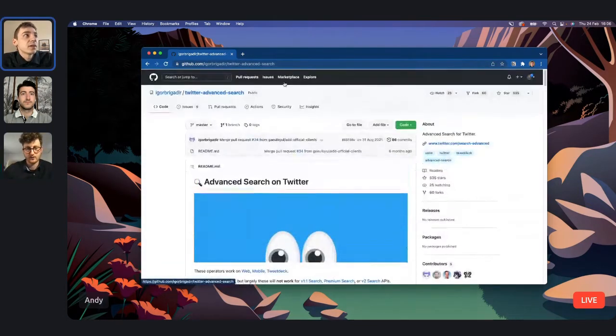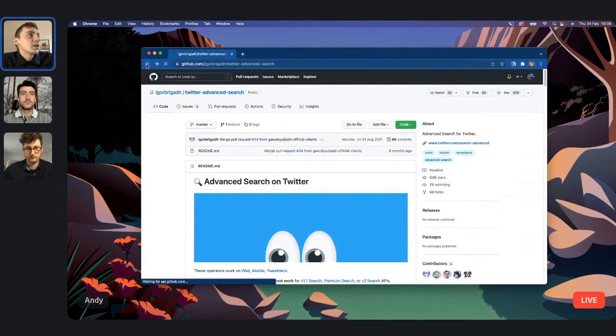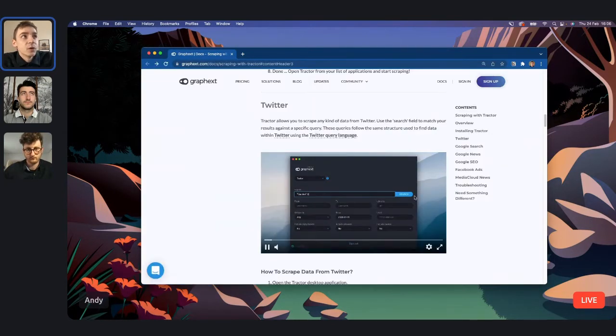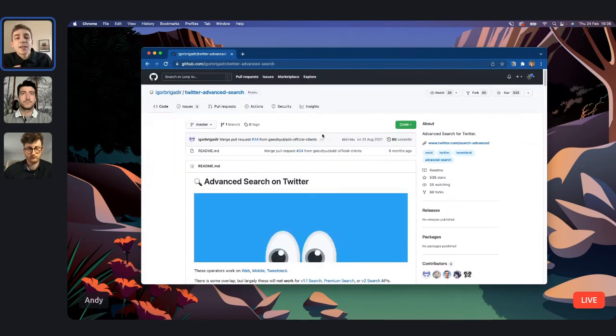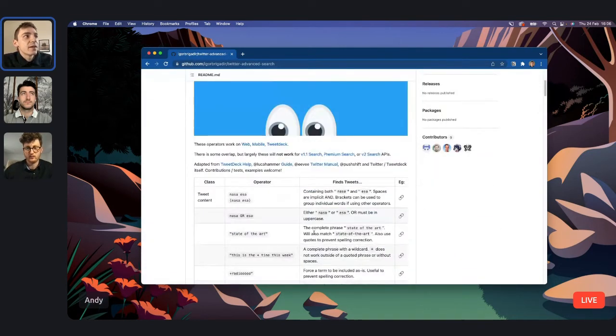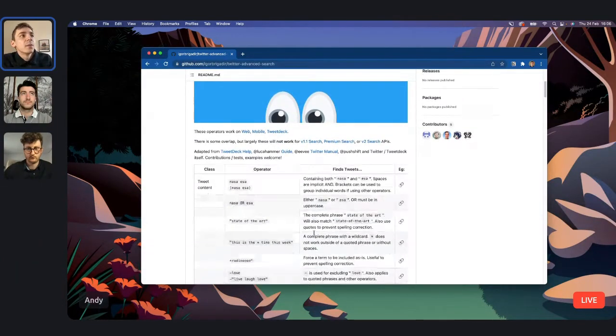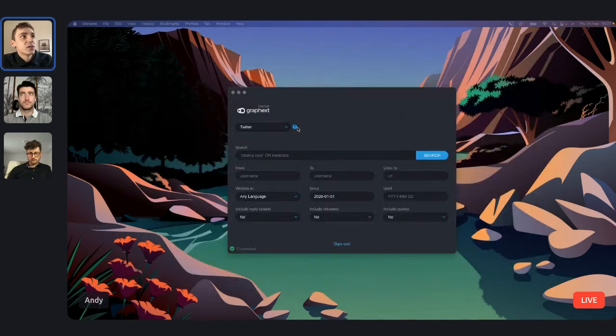It takes you straight to our docs article, which has videos on how all this works, as well as the Twitter query language, which is a little bit confusing if you haven't worked with a query language before, but it's actually really simple and lets you do loads of different things. You can collect quite a lot of powerful data just by using very simple queries. That's all linked if you use the question mark, like Paul said.